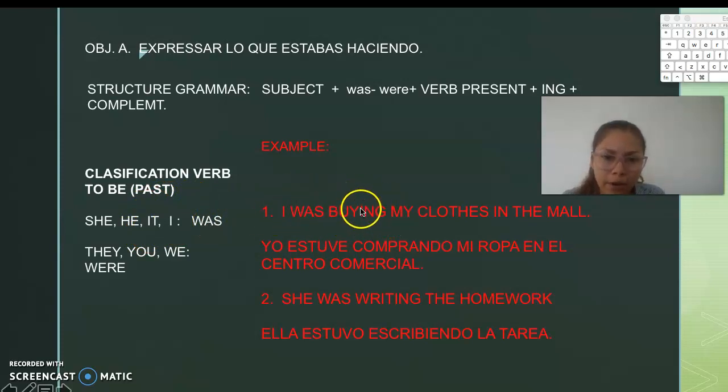Buying, this is the verb with ing. The complement. Okay, so the second subject, she, was, that is the classification, the verb write with ing, and the complement. Ella estuvo escribiendo la tarea, yo estuve comprando mi ropa en el centro comercial. Esto quiere decir que esto ya sucedió, eso que estuvo pasando.